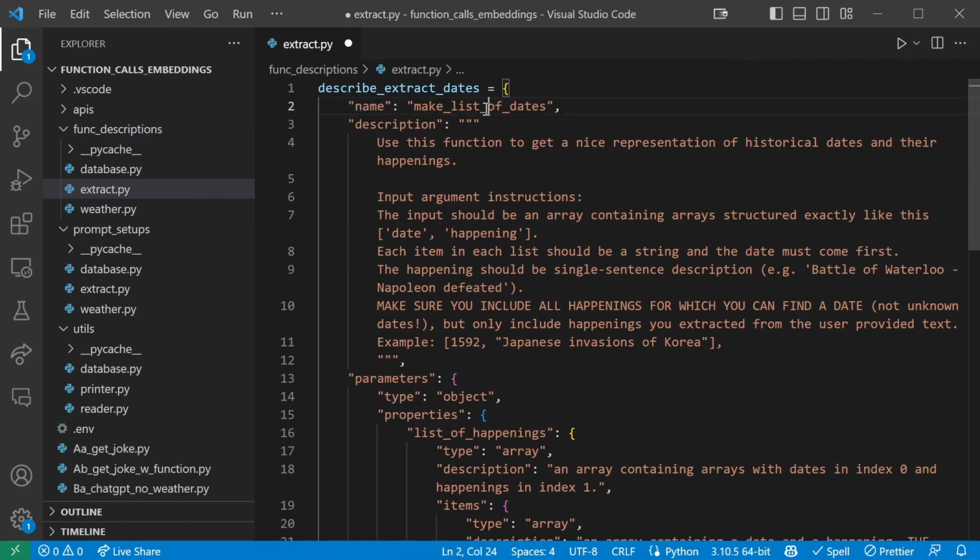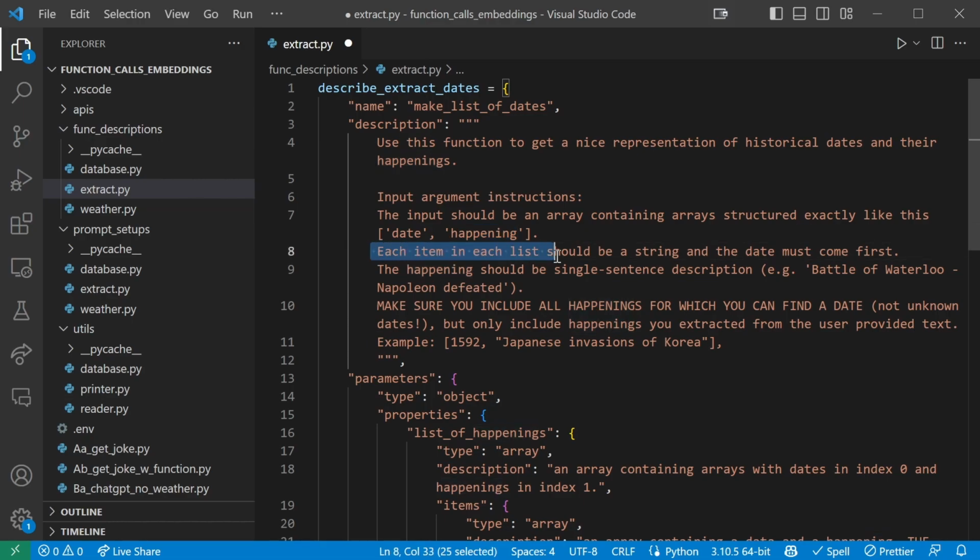We have a name, make list of dates, the description, and we're just pretending that this function will return some kind of nice table representation of historical dates and their happenings. And the input argument instructions, the input should be an array containing arrays structured exactly like this. So it's going to be an array of arrays, and each array in the outside array will have a date and a happening.